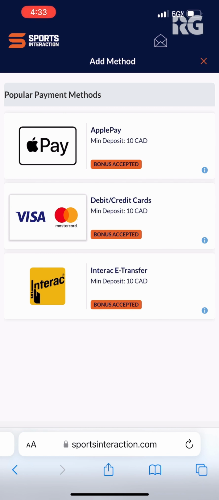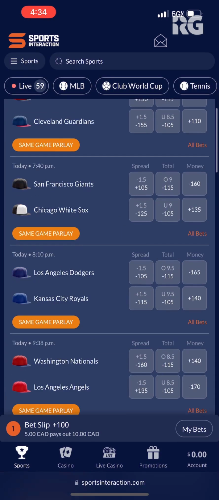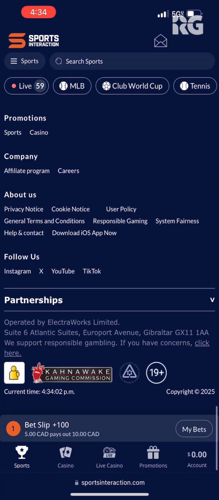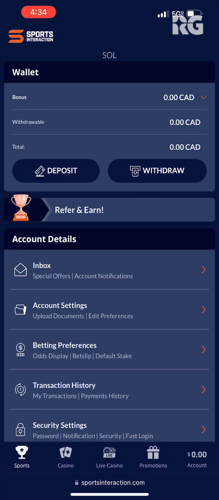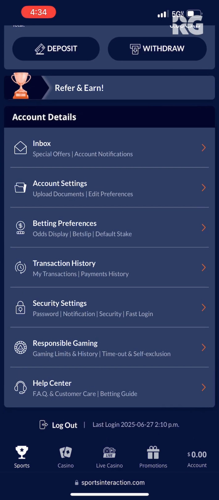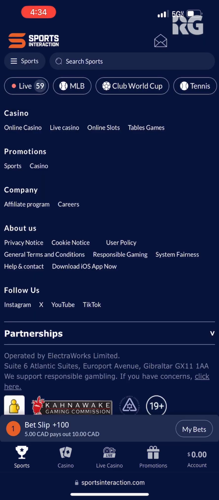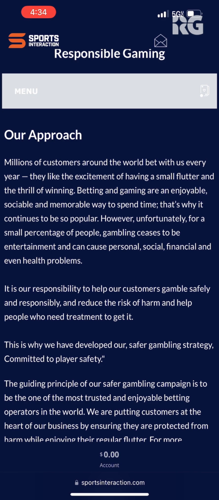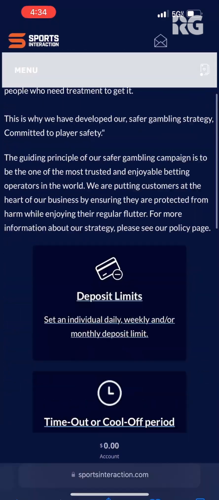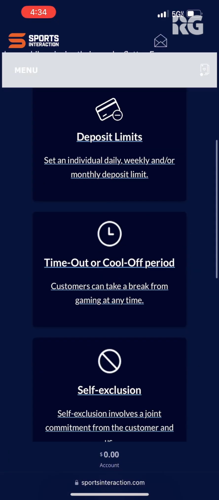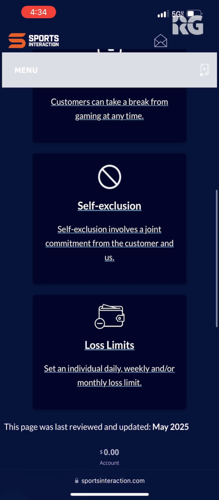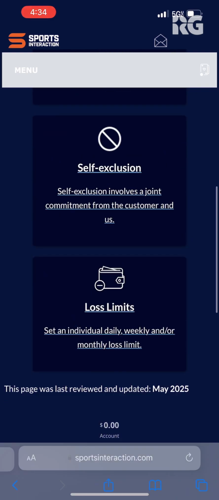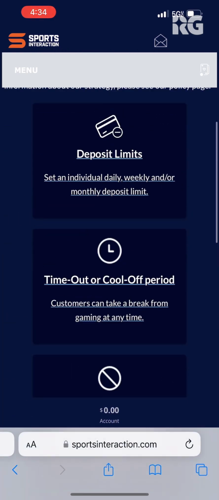So now let's take a look at the responsible gambling option. There are a couple ways to get there. You can scroll all the way to the bottom here and click on responsible gaming, or you can click account and click on responsible gaming. But as you can see here, I'll just go back to the homepage and click responsible gaming. There's some information here, and then there are different limits you can set on yourself, such as deposit limits. You can self-exclude. There are loss limits, timeout periods, and more.